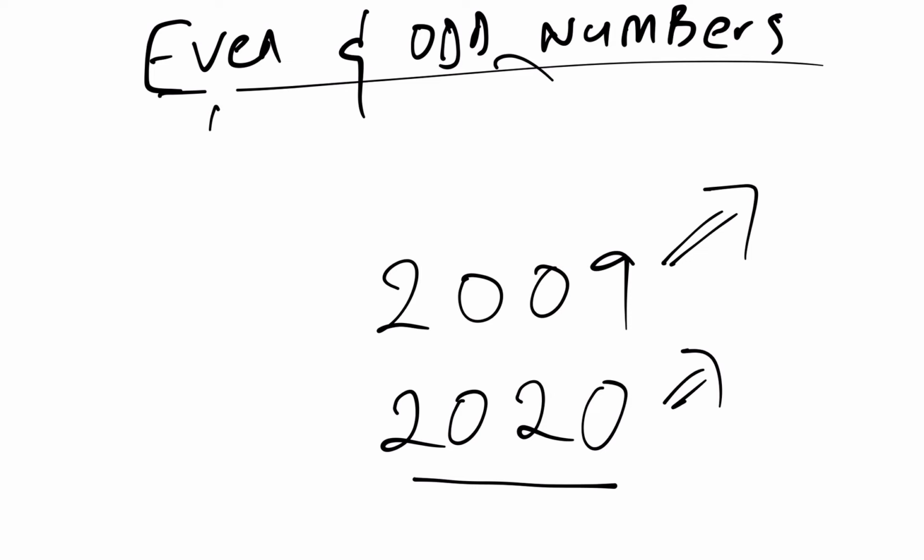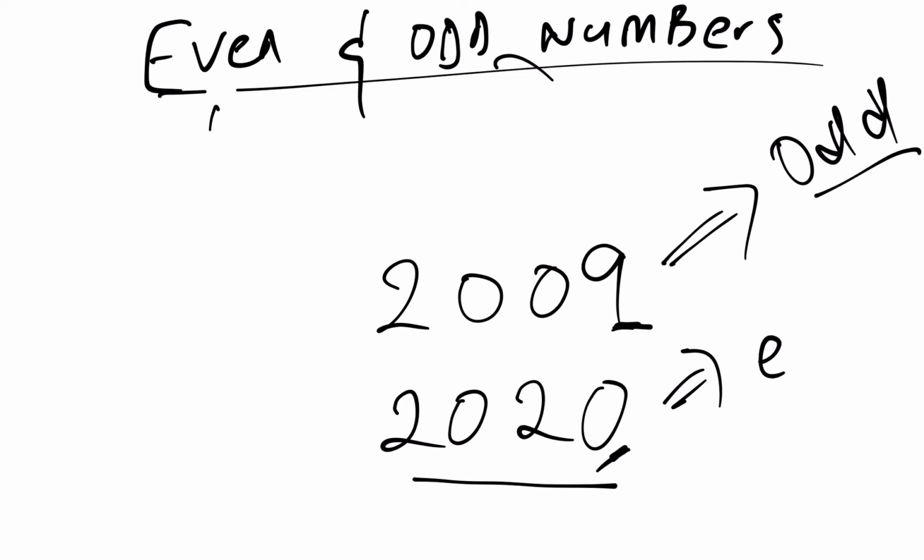So again, by inspection, I can tell that this is an odd number since it ends with 9. 9 is an odd number, so this is an odd number. Again, 2020, it ends with 0. This one is an even number.